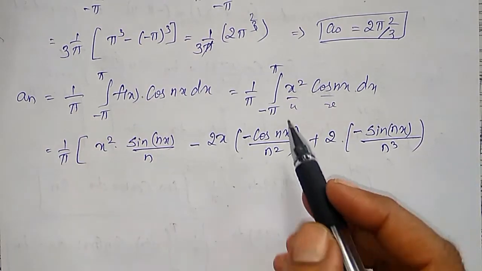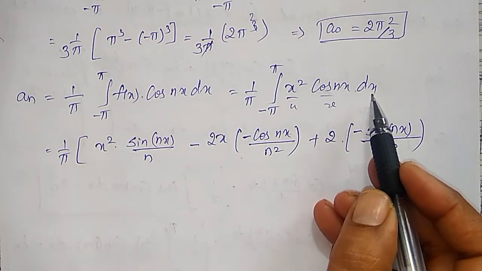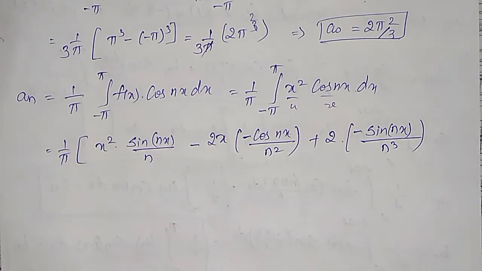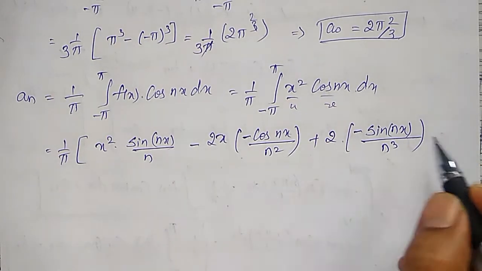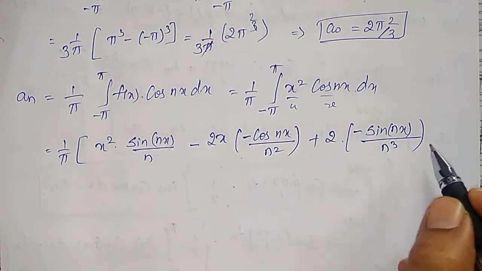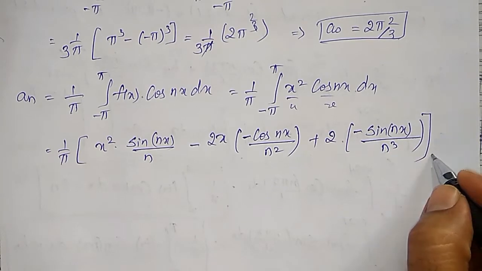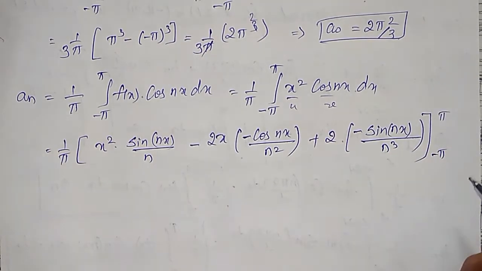This is the integration of x² cos nx dx. Next term would come with minus, but the differential of 2 will become 0, that's why you have to stop here, between the limits −π to +π.